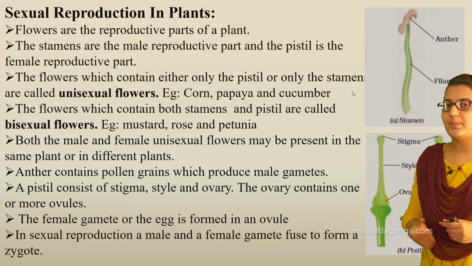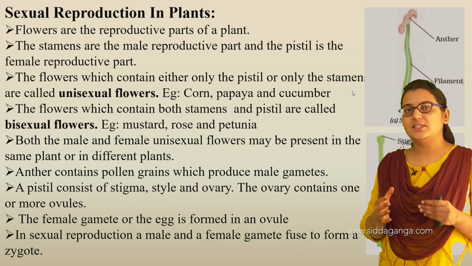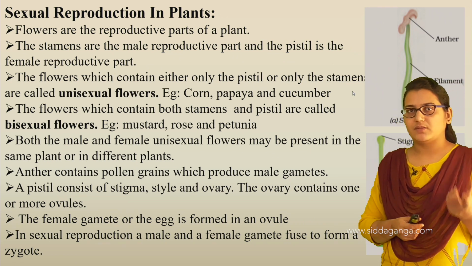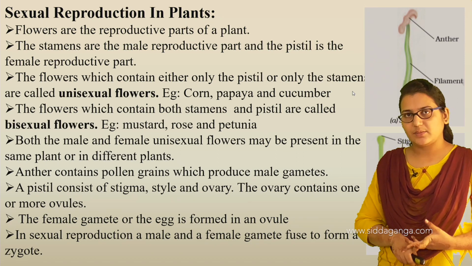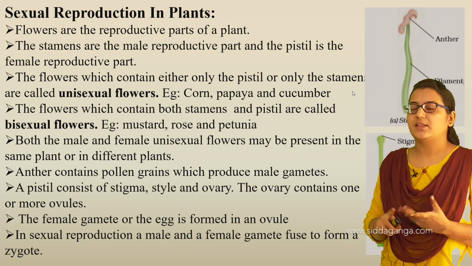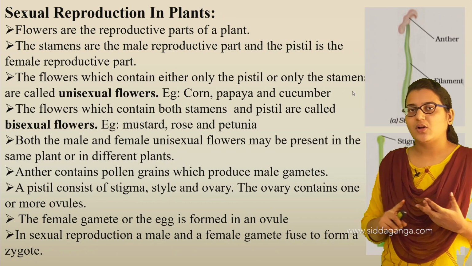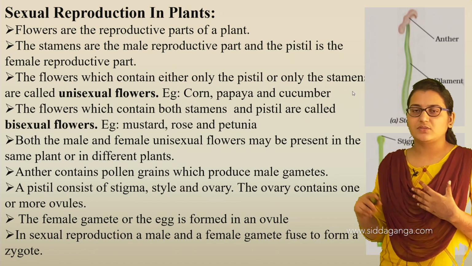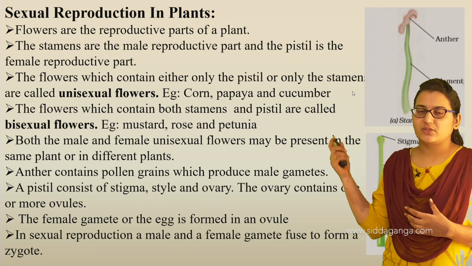Examples are corn, papaya and cucumber. These plants produce flowers which have either stamen or pistil, either the male reproductive part or the female reproductive part. So that is about unisexual flowers.